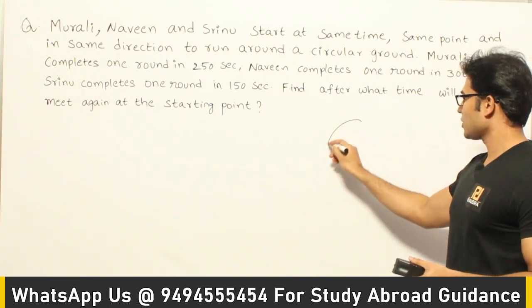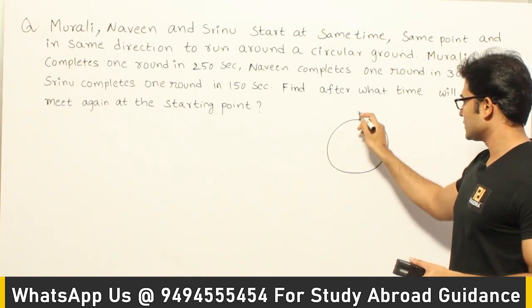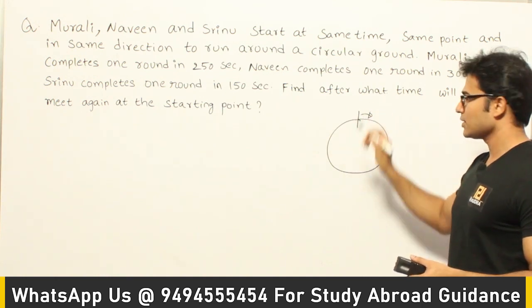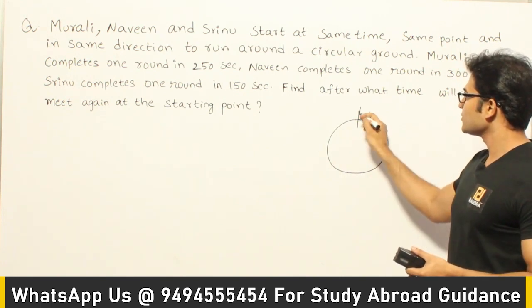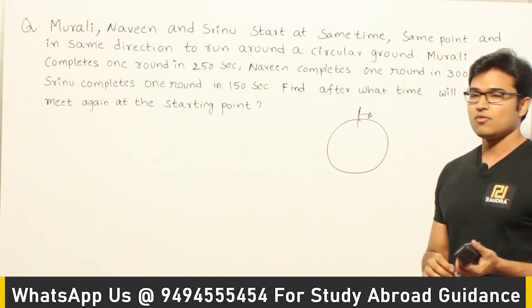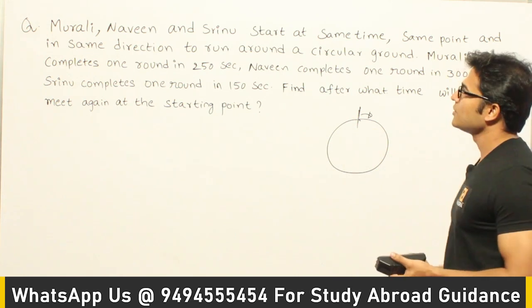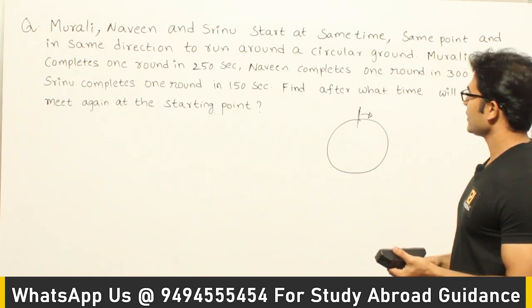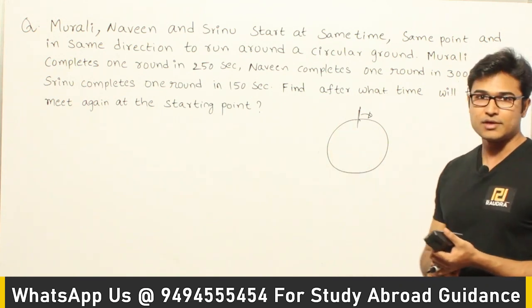If three people start to run around a circular ground in the same direction and they start at the same time, then when are they going to meet at this point? That is what is asked, right? So the only thing that is different for these three is their speeds. One is able to cover it in 150 seconds, another in 250 seconds, and the other in 300 seconds, right?